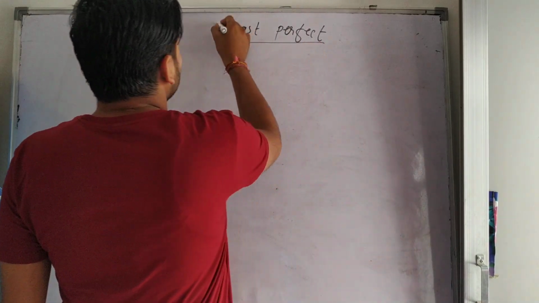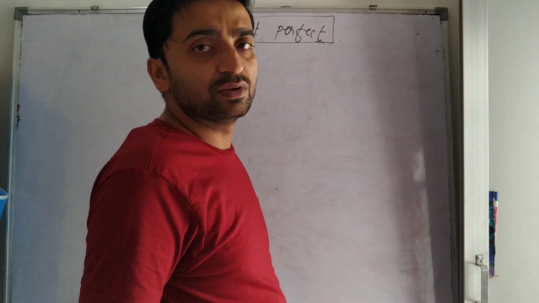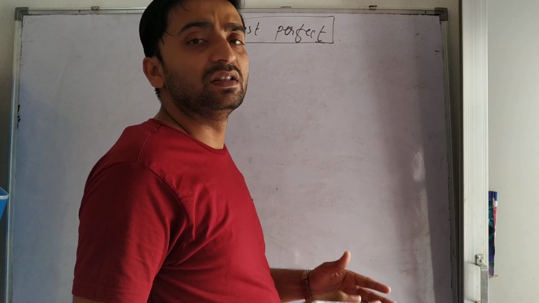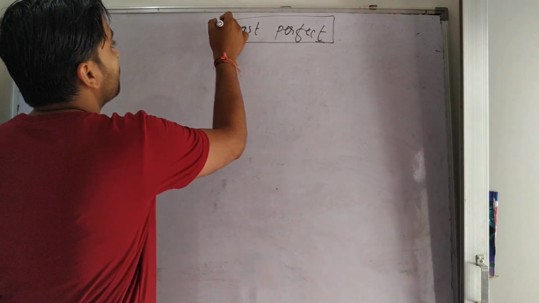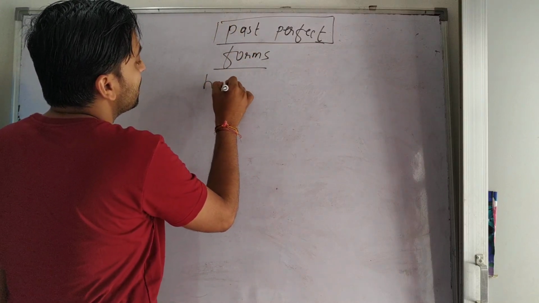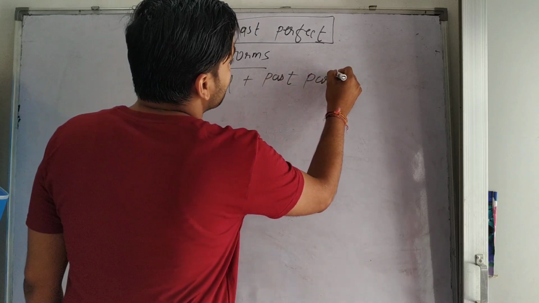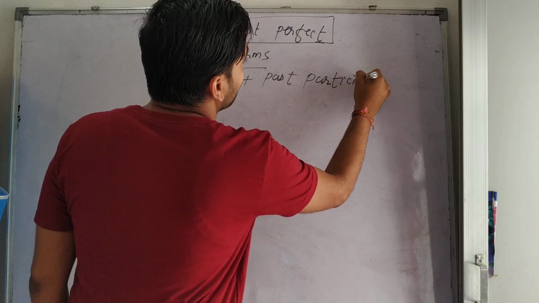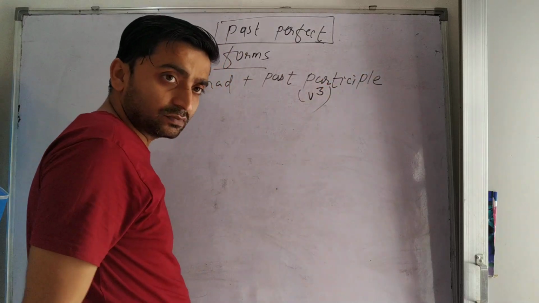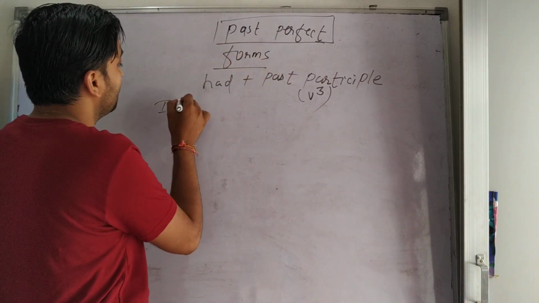We have already discussed in the last videos the simple past and the past continuous, their uses and their structures. And now see the past perfect. So what is the form of past perfect? Very simple. Had plus past participle. That is the past participle, meaning B3 or the third form of the verb. See the example,